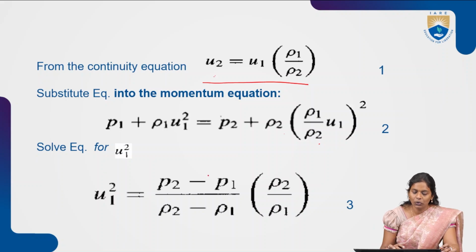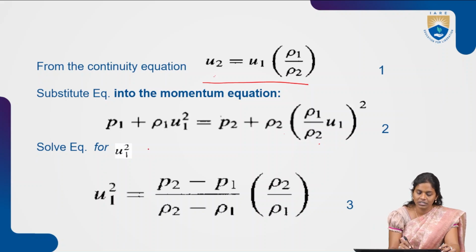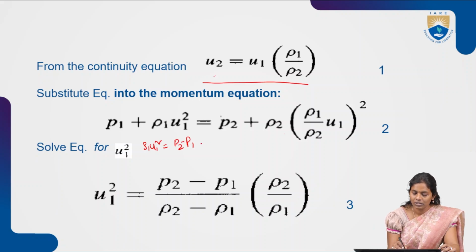Once you solve it, we get ρ1 u1 square equals P2 minus P1 plus ρ2 into (ρ1 by ρ2) square into u1 square. This square gets cancelled out.